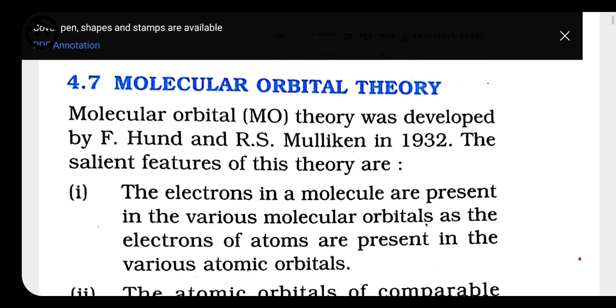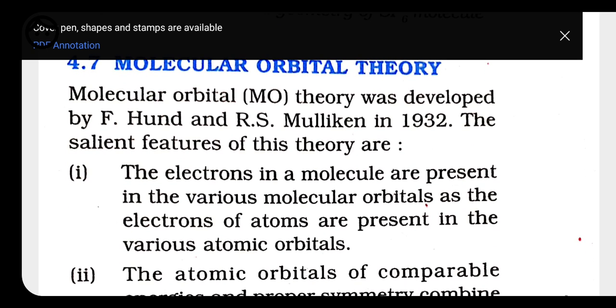First, the electrons in a molecule are present in various molecular orbitals, as the electrons of an atom are present in various atomic orbitals. If we talk about the number of electrons present in a single atomic orbital, the same can be present in any molecular orbital. Like with hydrogen, one atom of hydrogen has one electron, and another atom of hydrogen has one electron. So when they combine with one another, a molecular orbital is going to form, and it will have two electrons.